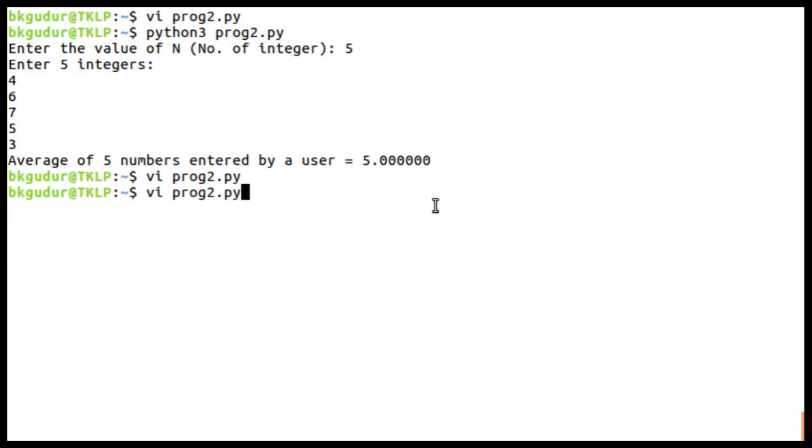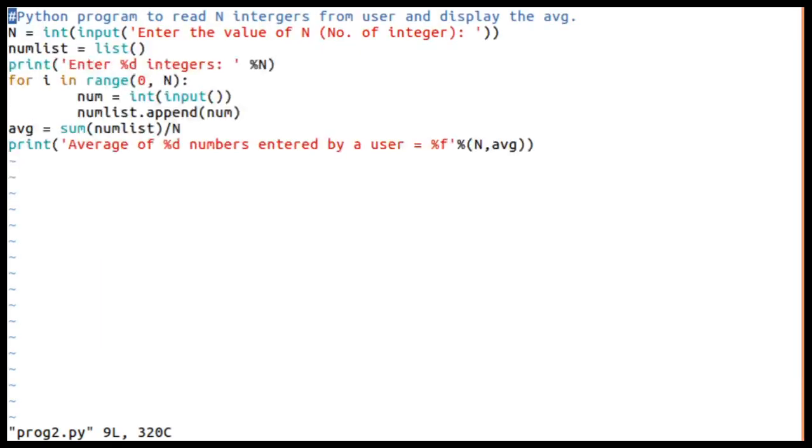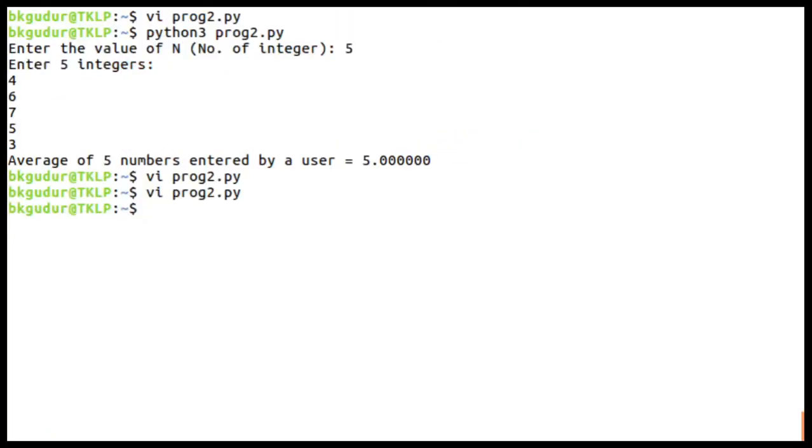Before that, let us consider, if you want only 2 digits after the decimal point, that can be accommodated. We just need to write this format specifier something like 0.2f, so that after the decimal point we'll get only 2 digits.